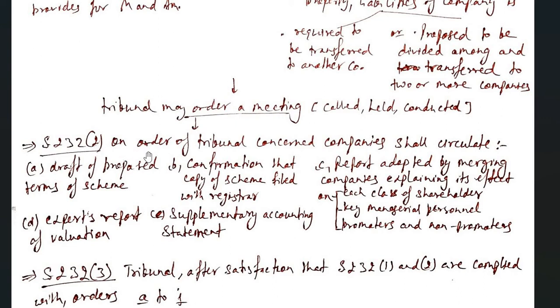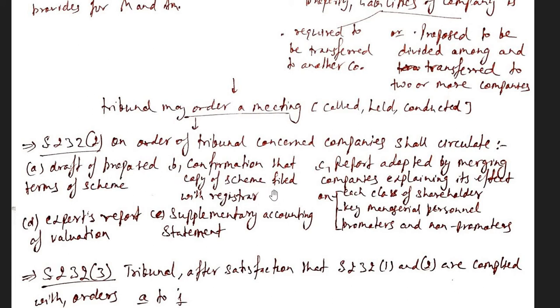Now, as per clause 2, on an order of the tribunal, concerned companies shall circulate. When the tribunal issues this order, the concerned companies in this amalgamation and merger scheme will circulate a draft of the proposed terms of the scheme. What is the proposed scheme? They will circulate that draft,